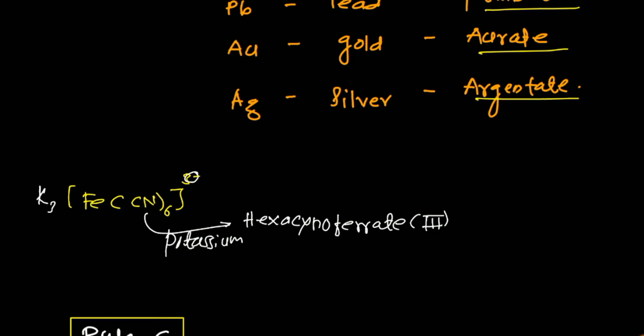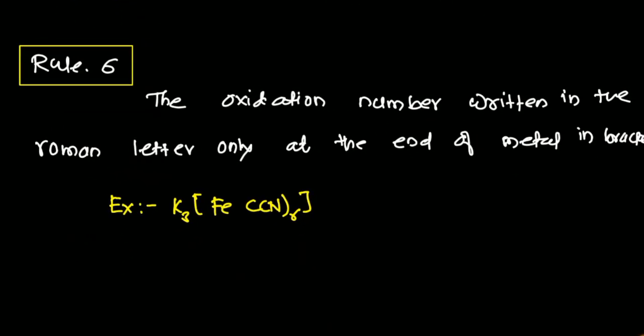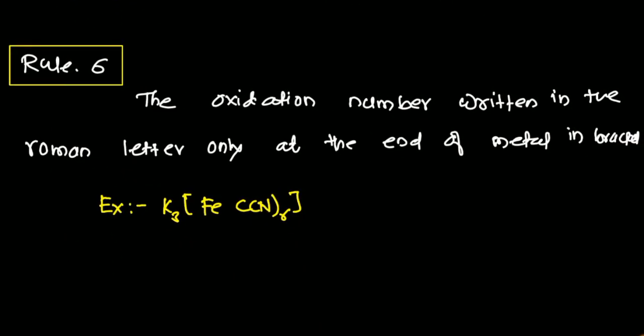Remember this one. So rule number 6 now. Most important, after naming the metal, what remains? The oxidation state. The oxidation state must be mentioned in Roman numerals. Suppose I have this complex. How do we identify this oxidation state? I have to find the oxidation state of iron. There are 3 potassiums, so the charge will be +3 because each potassium is +1. For iron we take it as X, and we take the sum of all the charges in the complex.